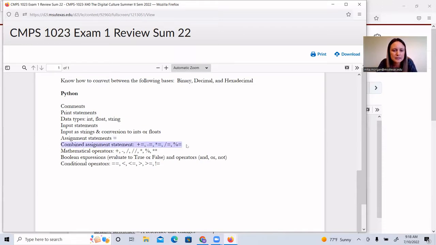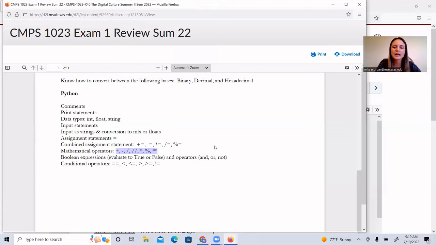This is something that I didn't talk about as much, so I'll go through an example of that in the video that I write here in a second. But you can actually combine the assignment operator, the equal sign, with some of the mathematical operators. So if I wanted to take a value that was stored in a variable, add some number to it, and then save that result back into the variable, I could use the combined assignment operator. I can say, do the math and also store the answer back into this destination. I'll do an example of that when we write our program in just a second.